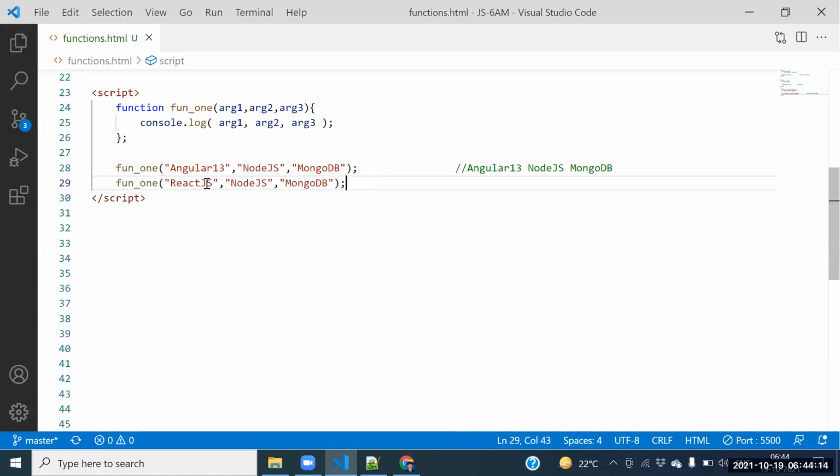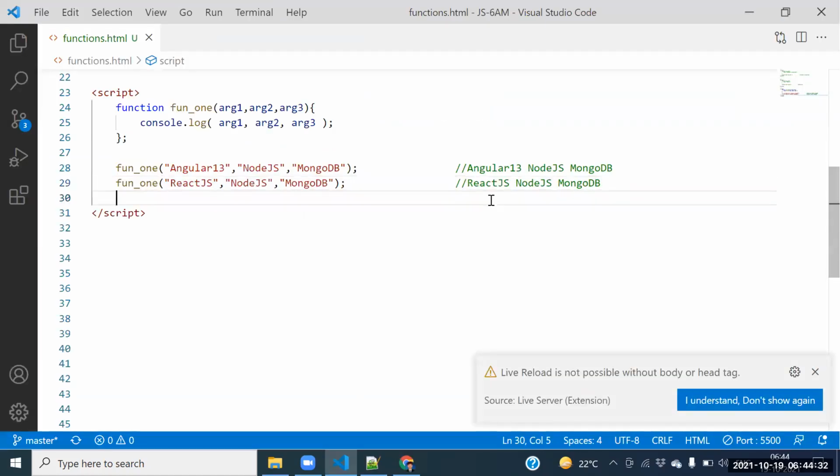React.js stored into argument 1, Node.js stored into argument 2, MongoDB stored into argument 3. So React.js, Node.js, next one is MongoDB here. Go ahead, say this one here. Function one of, see this one here, and here itself Vue.js comma, next one is Node.js comma, next one is MongoDB here.